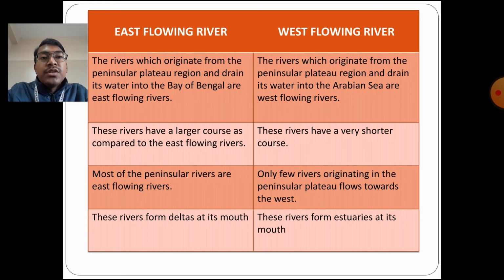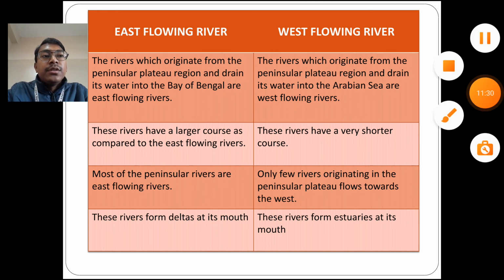These two questions are very important from this drainage system chapter, because in order to have a better understanding about the river system of our country, first of all we must know about their origin and some of their basic characteristics. So this class provides information about those characteristics and the differences between the Himalayan and the peninsular rivers, as well as the differences between the east flowing and the west flowing peninsular rivers. I hope you all have understood this topic, and this is going to help you a lot in your upcoming tests. So thank you my dear students.